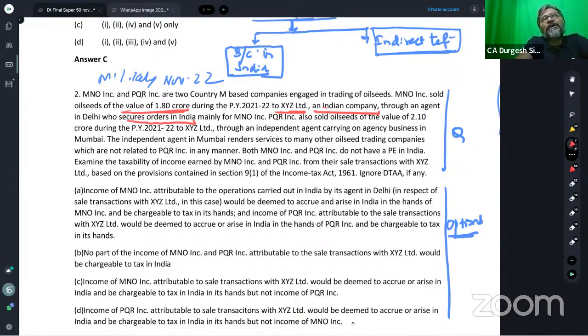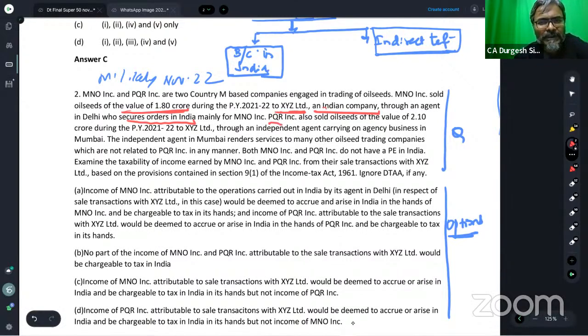So please tell me, because of the activity of the agent in India, can we say that MNO Inc. will be considered to have a business connection in India? Will we say that because of the activity of the agent on behalf of MNO Inc., that gives rise to a business connection in India? And the answer is yes. It will definitely give rise to a business connection in India, students, and that is exactly how it has to be considered.